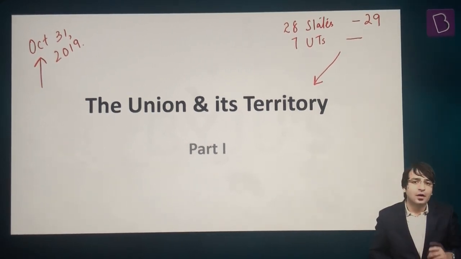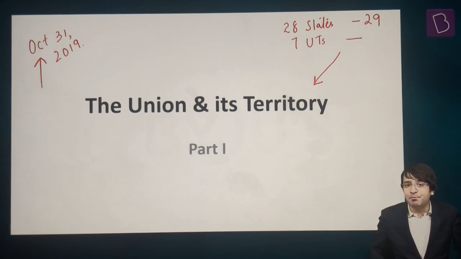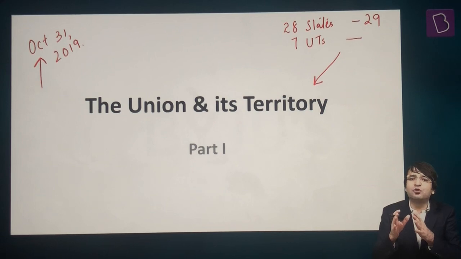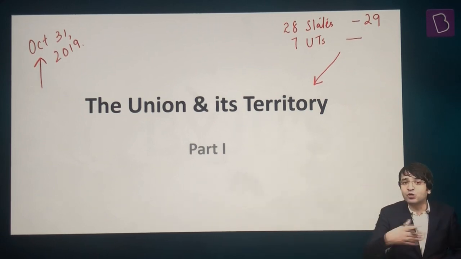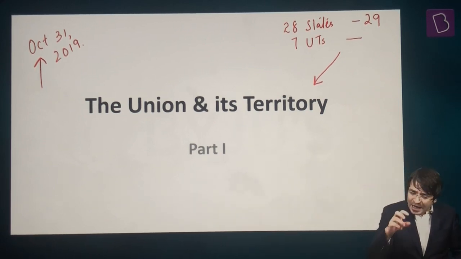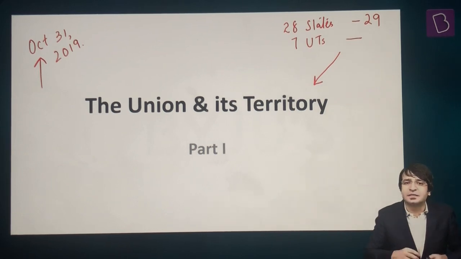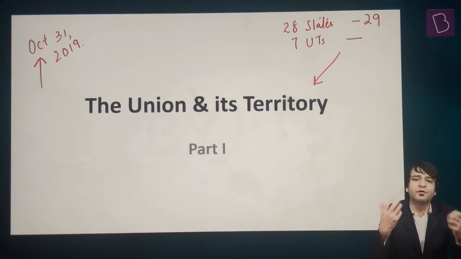But why? October 31 is the birth anniversary of Sardar Vallabhbhai Patel, the Iron Man of India. And we also call him the Man of Unity. Why? There were close to 562 princely states when the British were governing India. And now the majority of these princely states were to be merged with the Union of India.